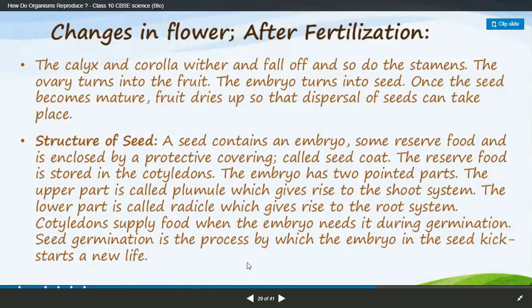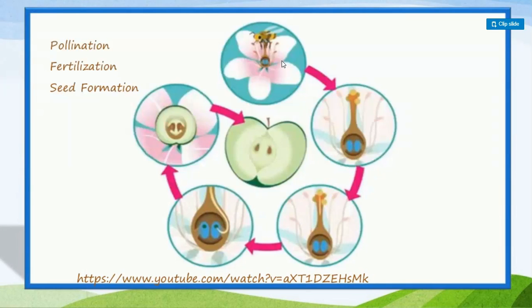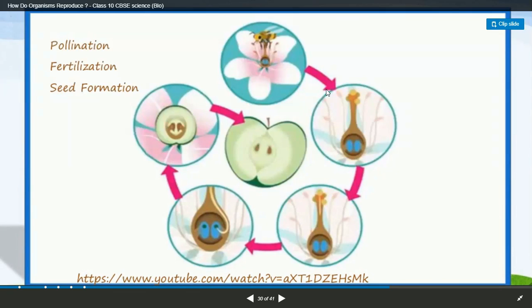This is a detailed explanation of how a seed starts its life and becomes a plant. Pollination, fertilization, and seed formation are very important. We can start from here. Insects, butterflies, and honeybees are very important pollinators.